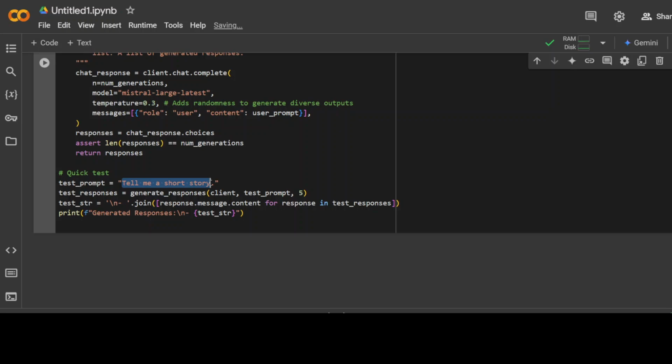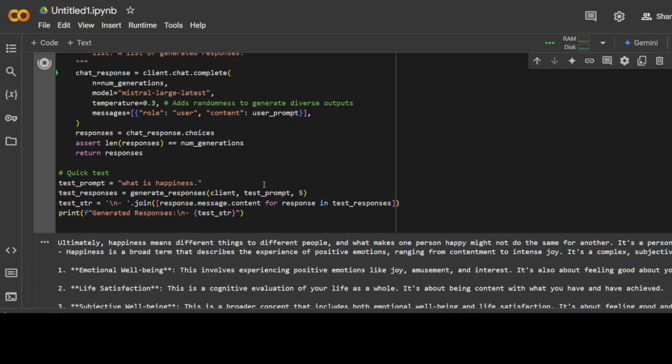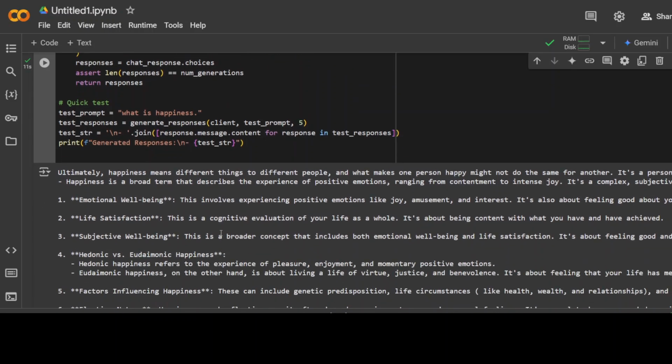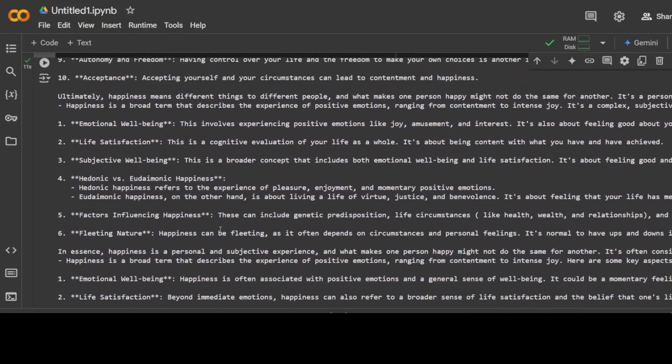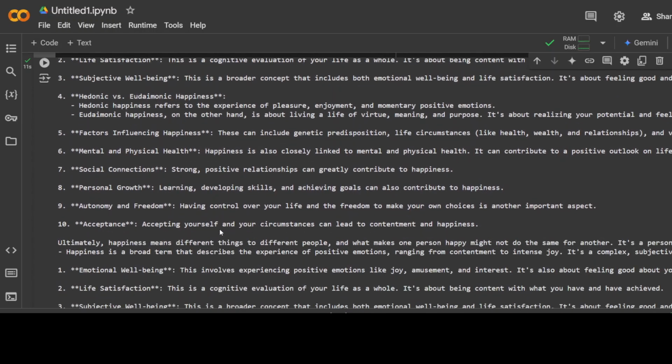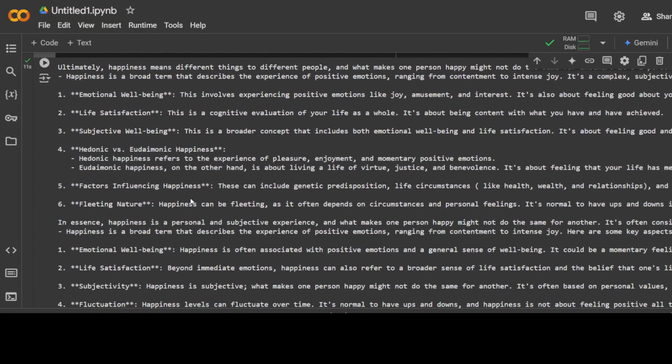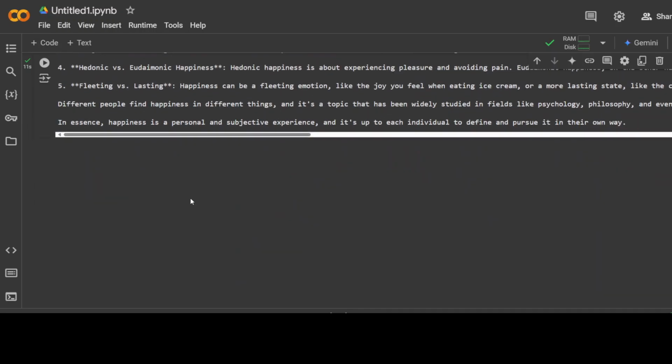So maybe I'll just change it to something else. Maybe I'll say what is happiness, and that's pretty much it. So I'm just going to define this. It is going to set up that function and generate that response. Sometimes I see that this gives an error about the API because maybe your credits are lower or there is some throttling happening, but this time you can see that it has given us a very fine answer here, which is quite long. There you go.